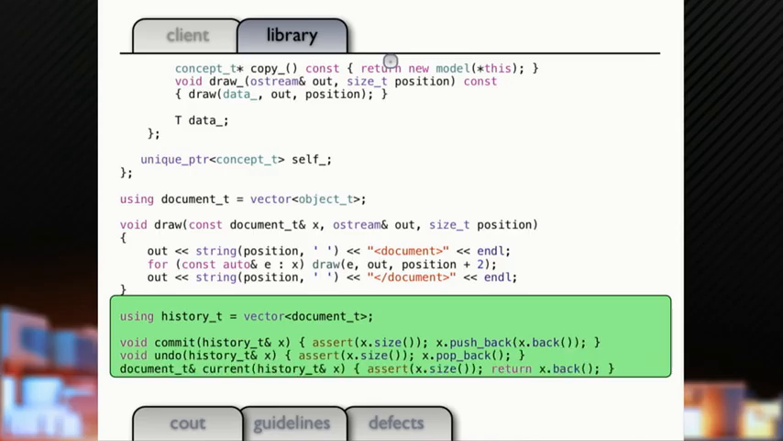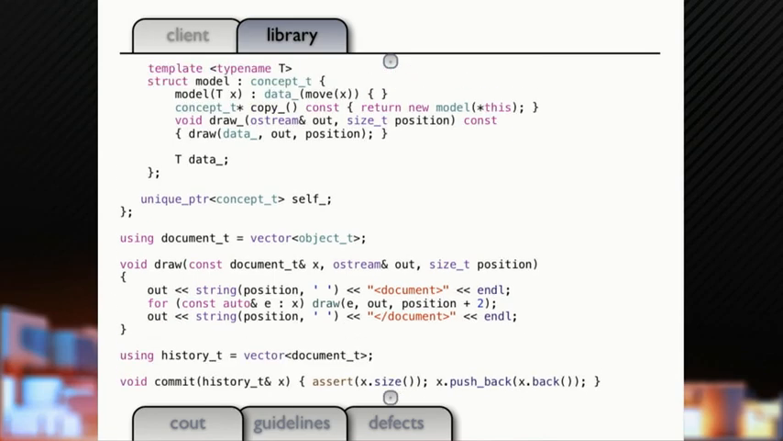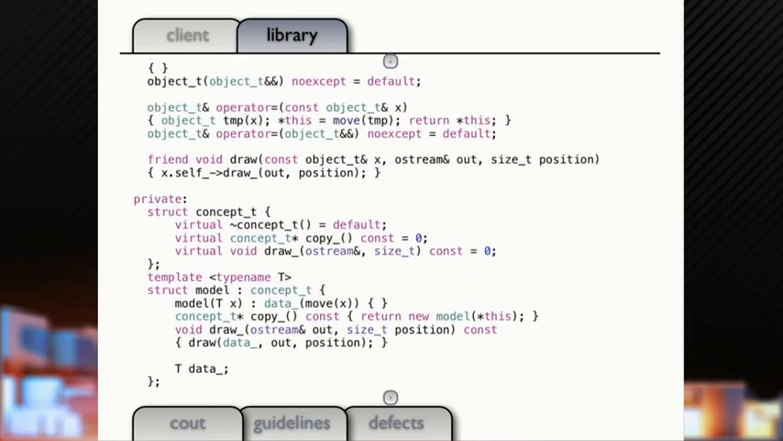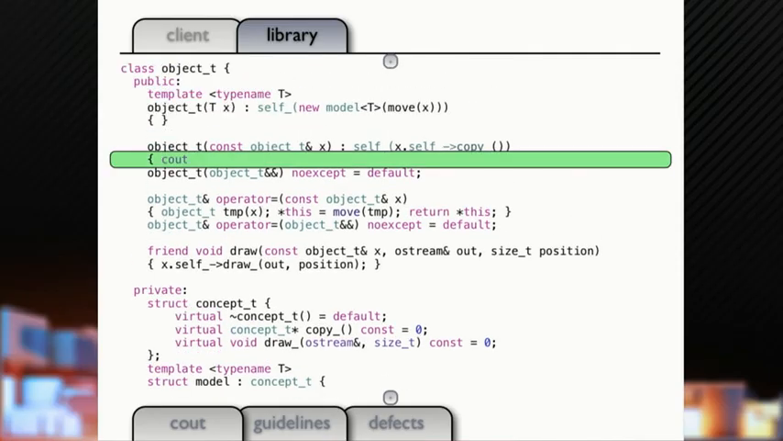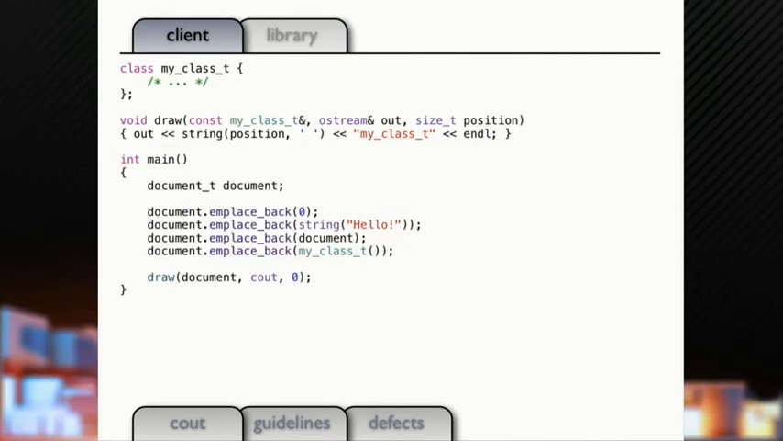Okay? We want a history state, so we'll just do a vector of our documents. We're going to add 2 commands, commit and undo. Okay? Commit just does a pushback. Undo does a pop back. And we have the current state of our document. Okay? Just to see what's going on here, we're going to add a copy up there.